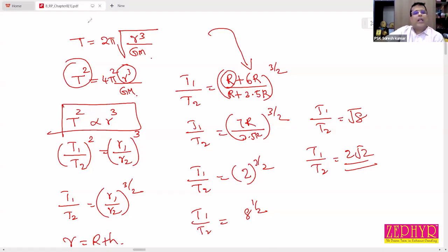So you can directly use the relationship T square directly proportional to r cube while we are dealing with problems related to time period and radius. Okay. Yes, sir.